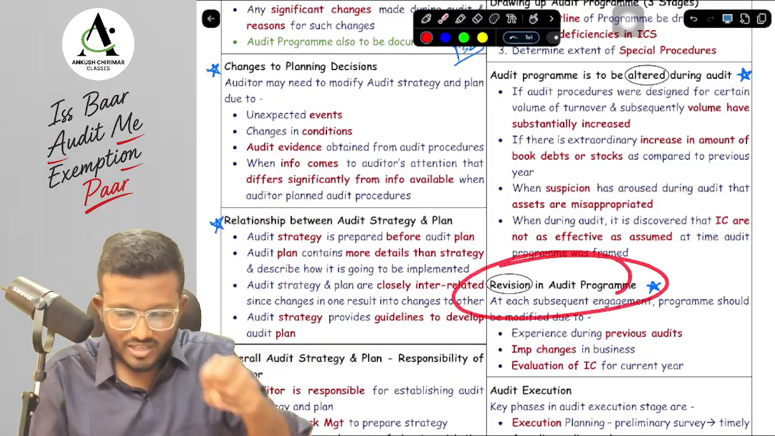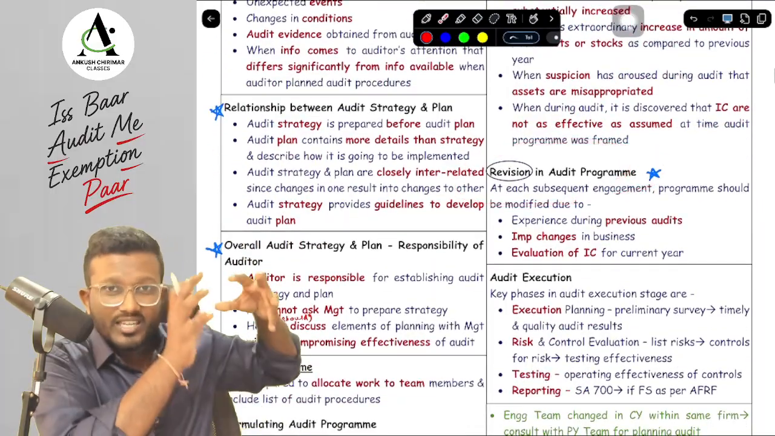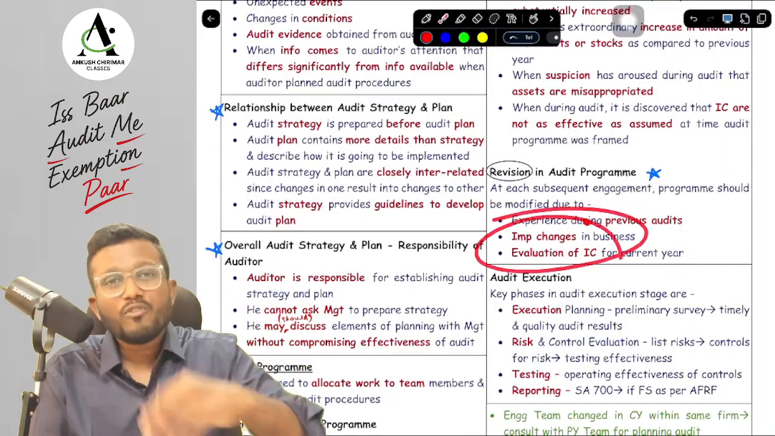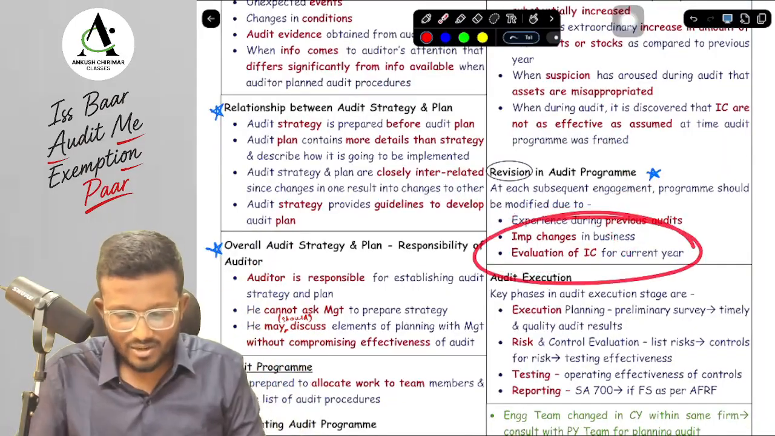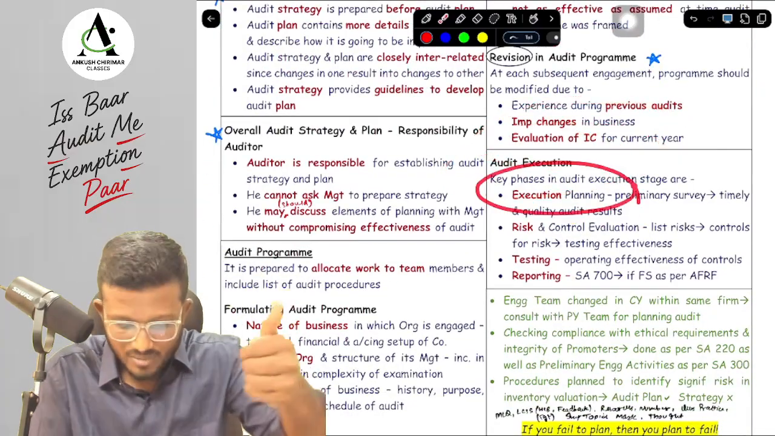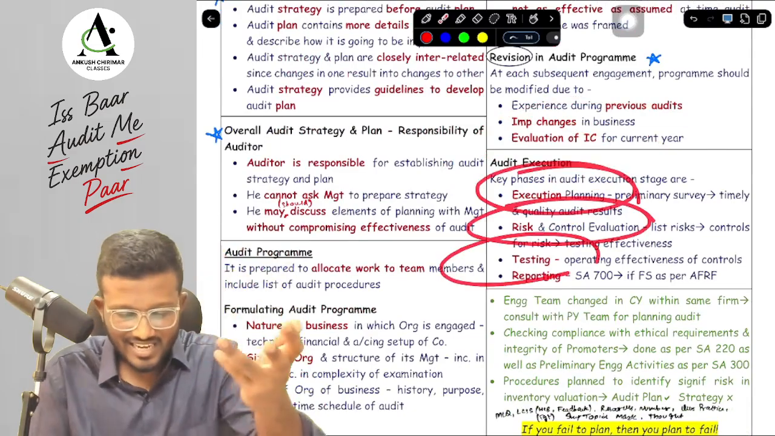Next, in terms of revision, sir, when we have to revise, either based on the experience from the previous audit, it is not relevant because there was change in the business, and for change in the business, we have to evaluate the internal controls for the current year. In terms of audit execution, it is ERTR, that is execution planning, risk and control evaluation, testing and then reporting.